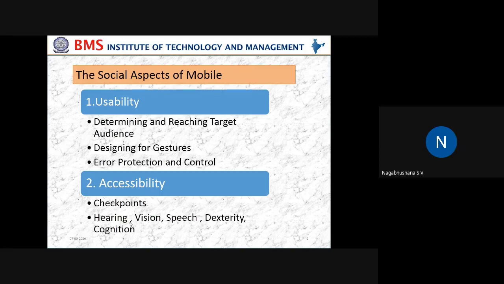So like this, depending upon the kind of target audience that you have, for that specific purpose you are required to develop an application. The usage of this mobile application should be made very easy, so that it will help the users to perform the specific tasks that are appropriate for every mobile device.